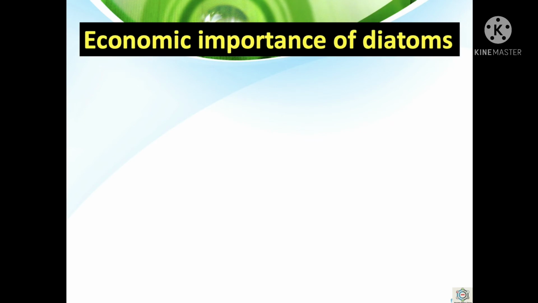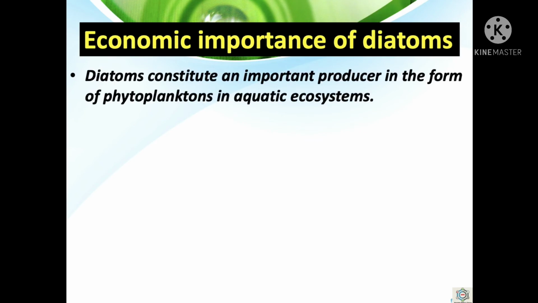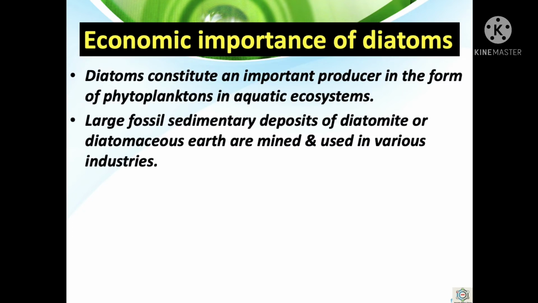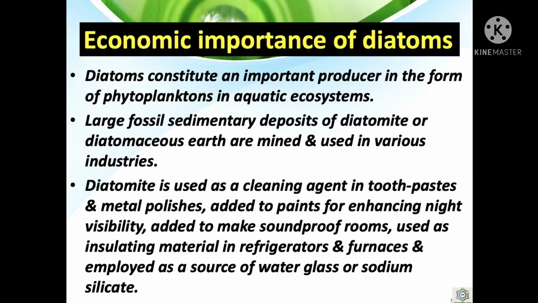Now, what is the economic importance of diatoms? Diatoms constitute an important producer in the form of phytoplanktons in aquatic ecosystems. Large fossil sedimentary deposits of diatomite or diatomaceous earth are mined and used in various industries. Diatomite is used as a cleaning agent in toothpaste and metal polishes, added to paints for enhancing night visibility, added to make soundproof rooms, used as insulating material in refrigerators and furnaces, and employed as a source of water glass or sodium silicate. So this is the economic importance of diatoms.